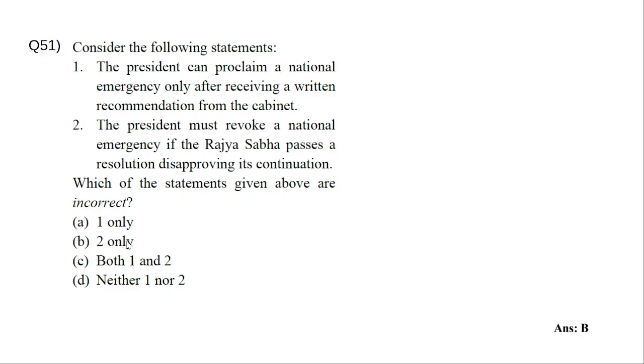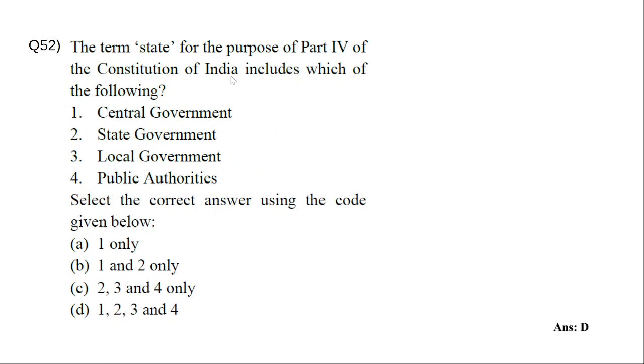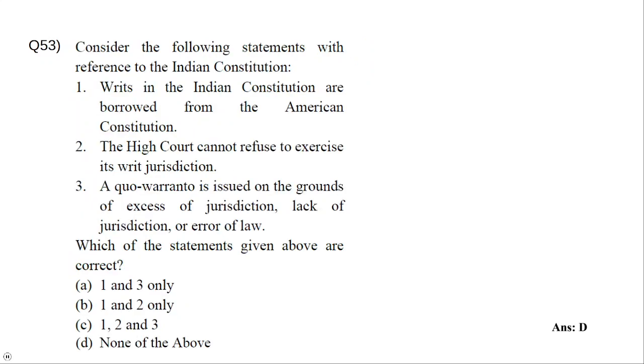Two is the only incorrect one. The term state for the purpose of Part 4, Directive Principles of State Policy, of the Constitution includes which of the following? Central government, state means everything: central government, state government, local government, public authorities. Even these public sector bodies, all these steel plants, ONGC, BHEL, all these things come under the definition of state for the purpose of Part 4. So D is the right option.